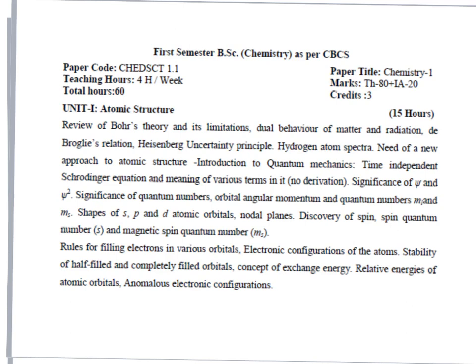The review of Bohr theory and dual nature, Heisenberg uncertainty principle, and introduction to quantum mechanics, that is the time independent Schrodinger wave equation and the various terms involved in it. We will also discuss psi and psi square and their significance, different quantum numbers and their importance, shapes of different atomic orbitals, and the rules for filling electrons in various orbitals. These are all the topics we are going to learn in atomic structure.